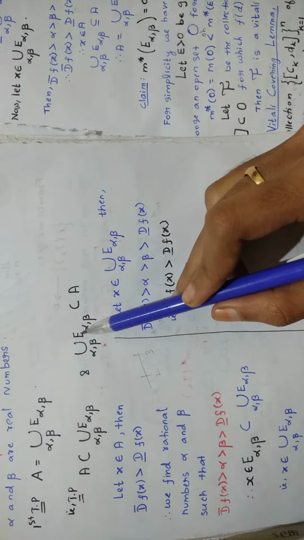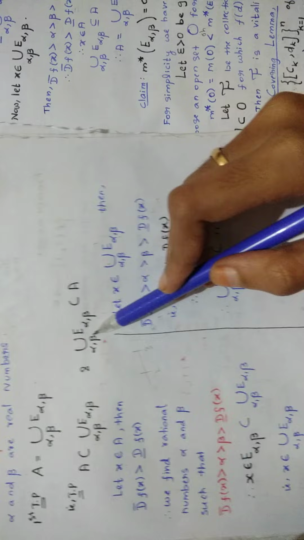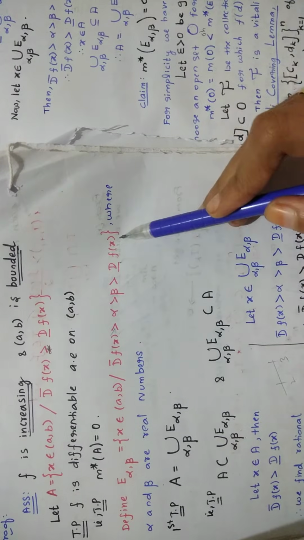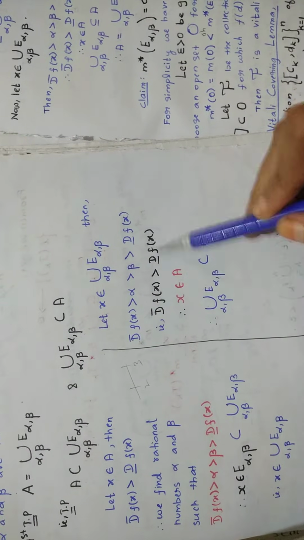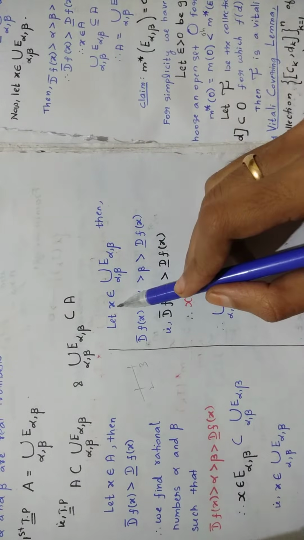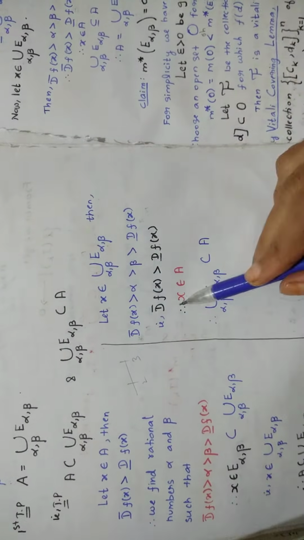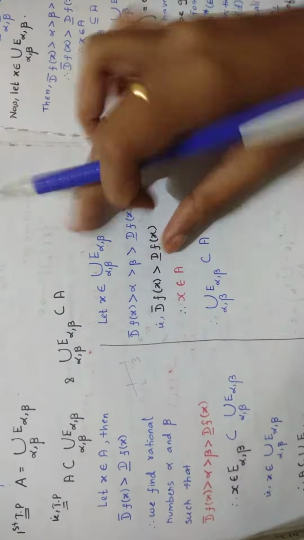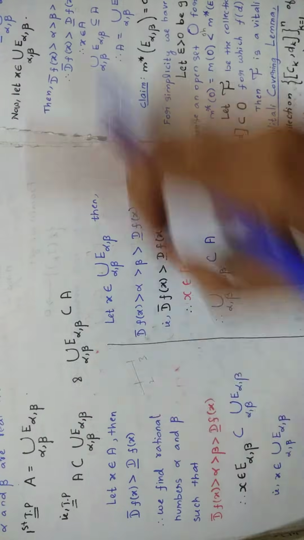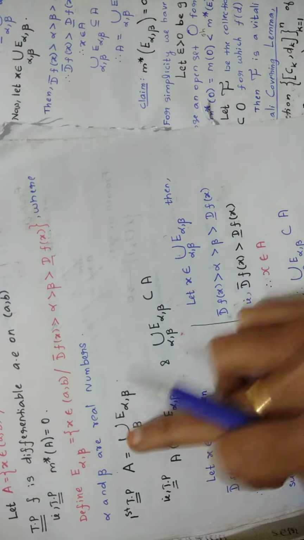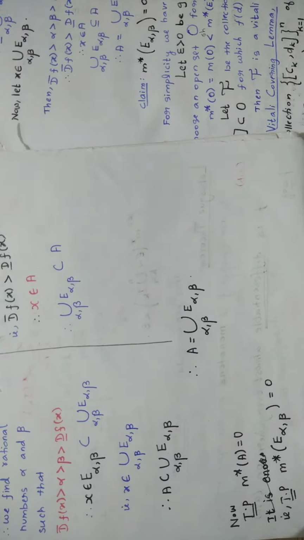You are taking x from here. If you take x from here, you will get this condition in the next line, right? So then you are writing this. Combining these two, you got this condition you are having in this set A, right? So you can write x belongs to A. At first you took x belongs to this, and now you are having x belongs to A. So from this you can write this contained in this. So you proved these two conditions. So now what can you say? A equal to this. Therefore A equal to this you have proved.